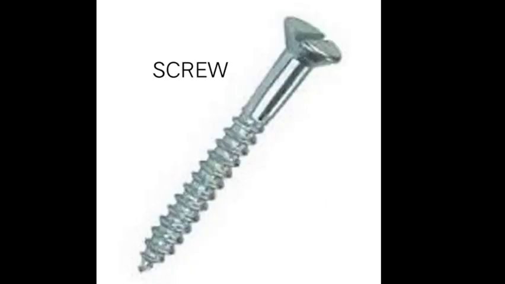The next is screw. It is a nail with a winding edge called a thread. This winding edge is actually an inclined plane. Screw helps to hold things together more firmly.